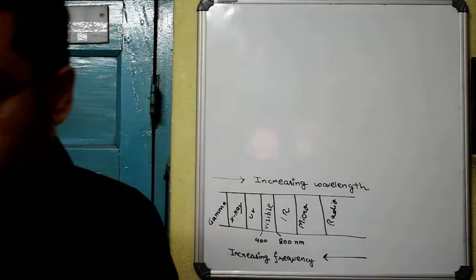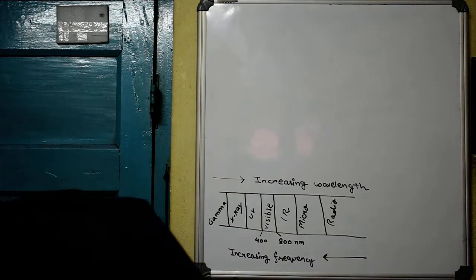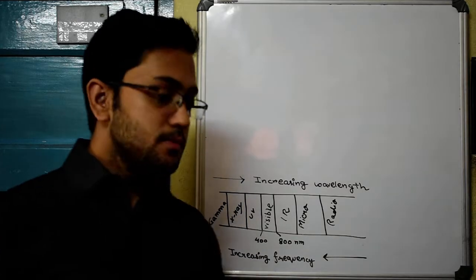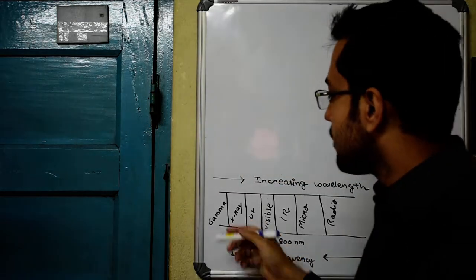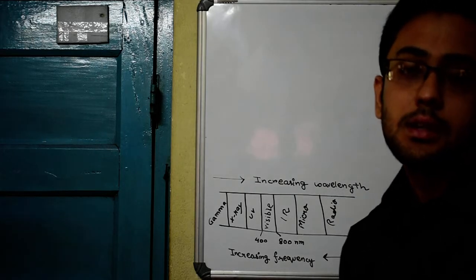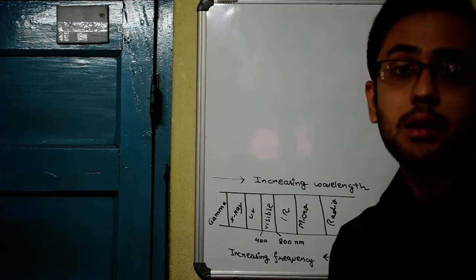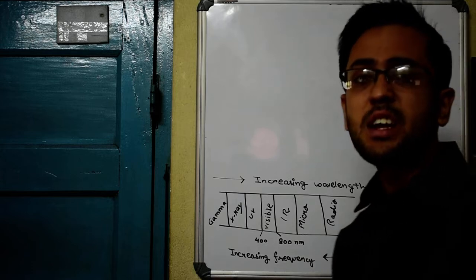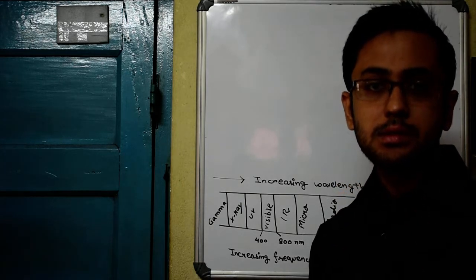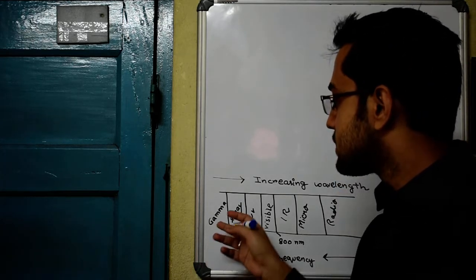Now we have some theoretical part in here. So let us deal with the theoretical part now. Gamma rays. How were gamma rays first detected? Well, they were detected by Becquerel and Curie, and they were studying radioactive samples from which they found out that these gamma rays are emitted.